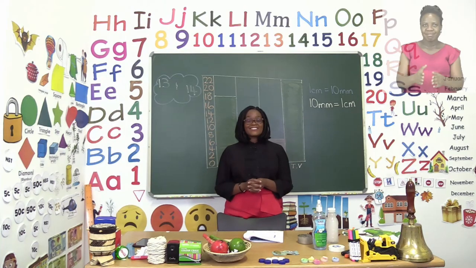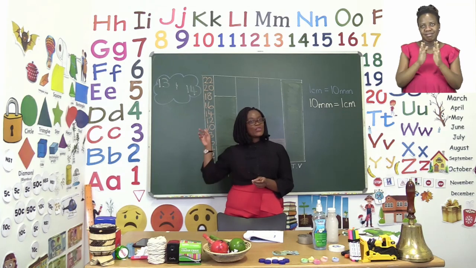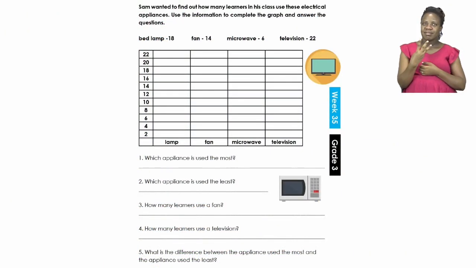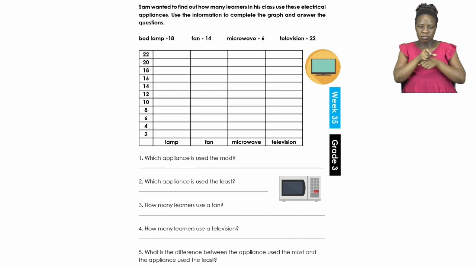Now, boys and girls, let us continue our lesson by going to page 13. On page 13, we are going to be doing our bar graph. And today, our data handling is going to be first the bar graph and then we answer the questions. So the first part is where I'm going to be helping you. Let's read it, and it says, Sam wanted to find out how many learners in his class use these electrical appliances. Use the information to complete the graph and answer the questions.